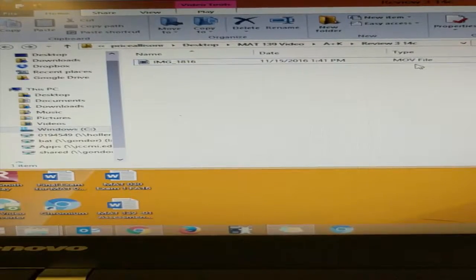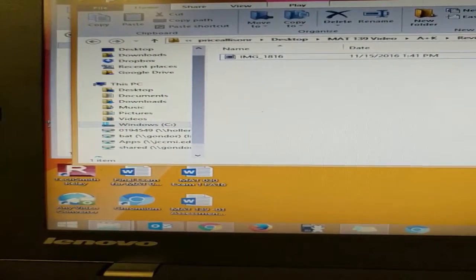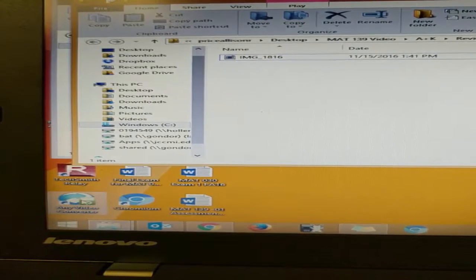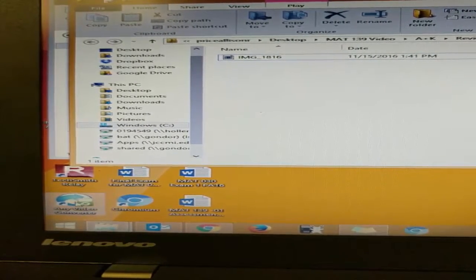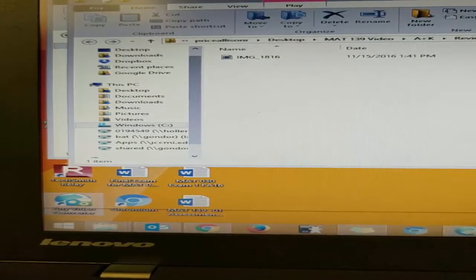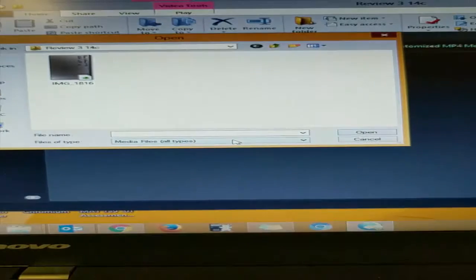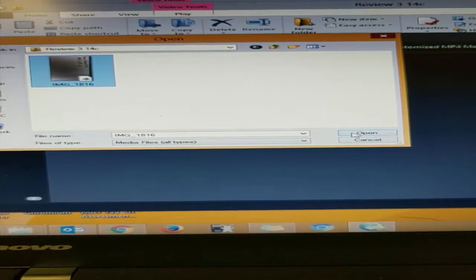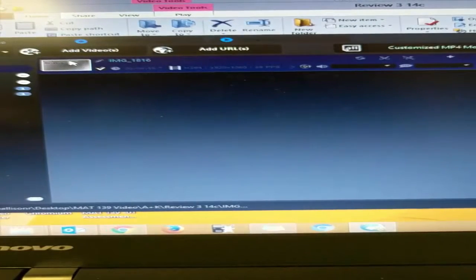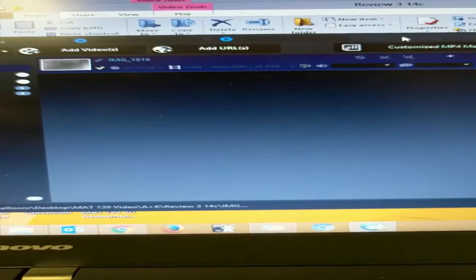Okay. So there was a link to a piece of software called Any Video Converter in your project. So you had to download that on your home computer. And then if I open Any Video Converter, I can add the file. So let's find the folder that it's in. Here it is, already selected by default because I've done this once or twice before. So there's my folder. I'm going to open that, and you can see the video file came up here, and I'm going to convert it.